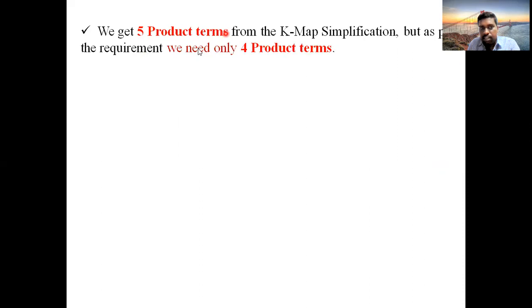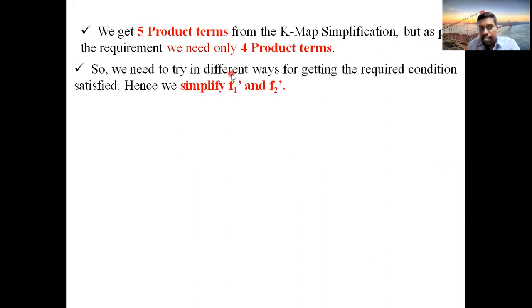We are getting 5 product terms from the K-map simplification, but as per the requirement, we need only 4 product terms. So we need to try different ways for getting the required condition. One and only one path is we need to directly satisfy the given condition, no other way. You try different methods.